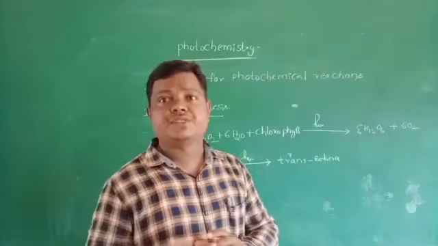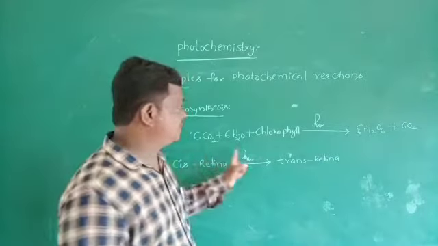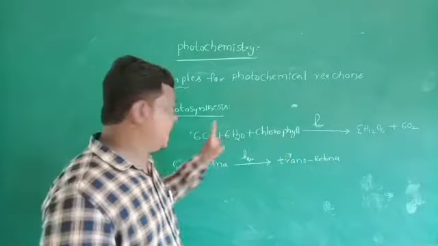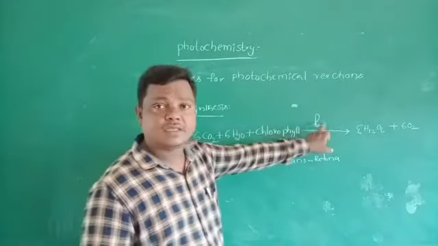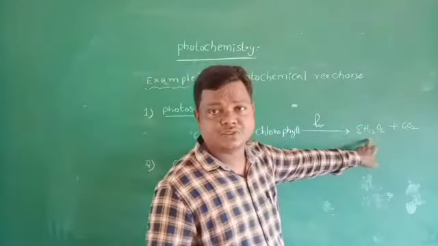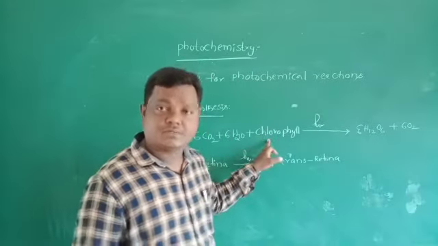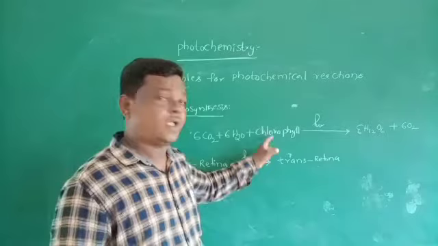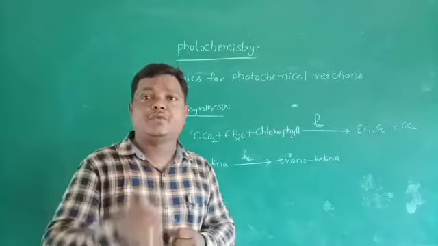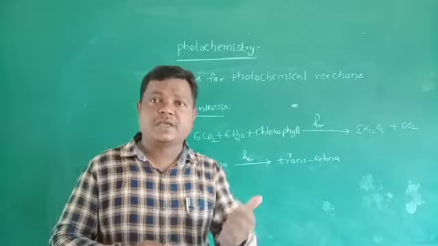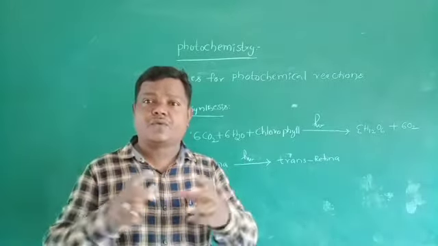In a previous video we discussed the importance of photosynthesis. In photosynthesis, chlorophyll acts as a photosensitizer. Neither carbon dioxide nor water molecule absorbs radiation from the sunlight. So that's why it is not possible to synthesize carbohydrates without it. So here chlorophyll is the active material, the photosensitizer. And the next example is, when light falls on our eye, then only we can see the picture. That is, cis retinal is converted into trans retinal. This is also one of the best examples of photochemical reactions.